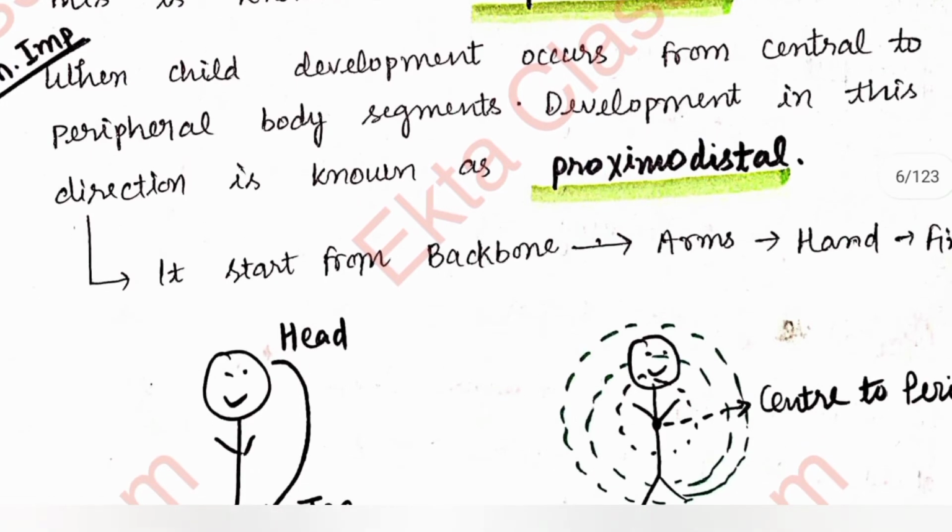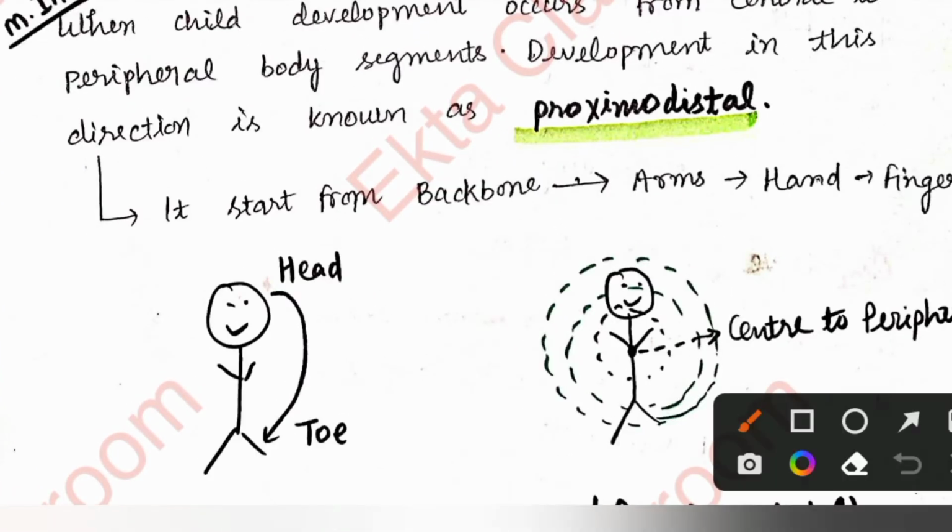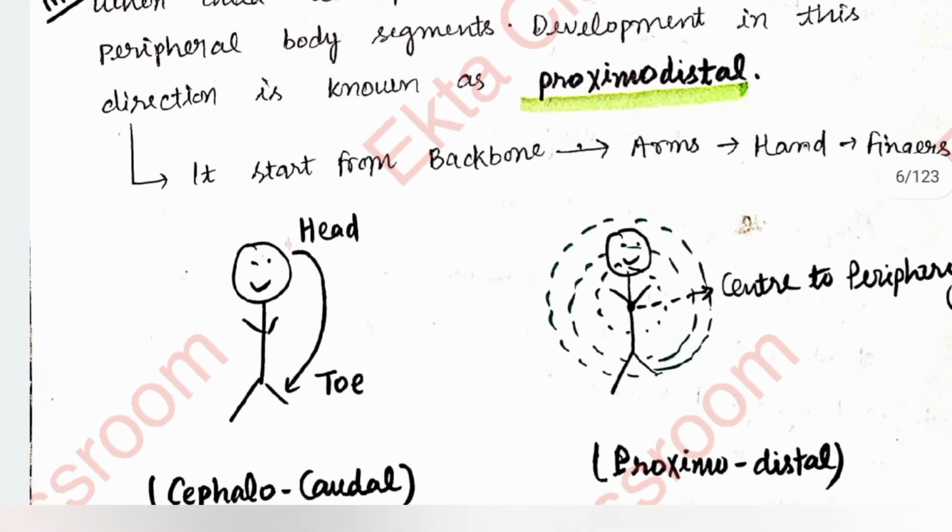Now we see with the help of a figure. Here you can see head to toe, when development occurs from head to toe. It means the head develops first, and after that the other things: head, neck, hands, and then we come down, then legs, then your foot, and then toe. So this development occurs from head to toe, and this is known as cephalocaudal, as you can see here.